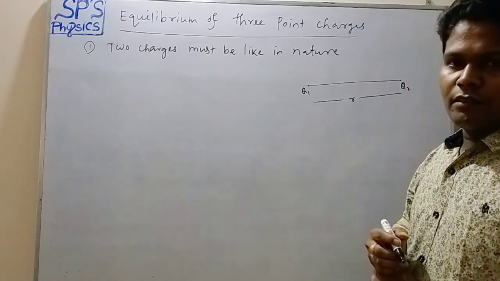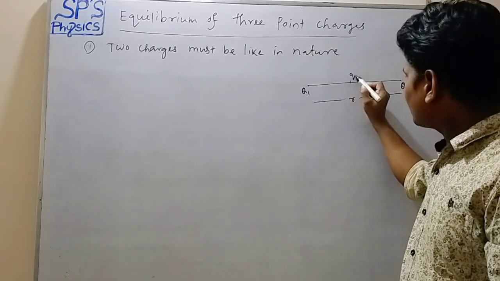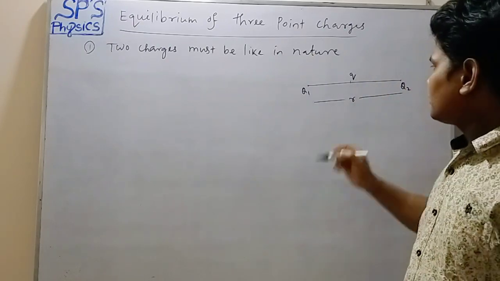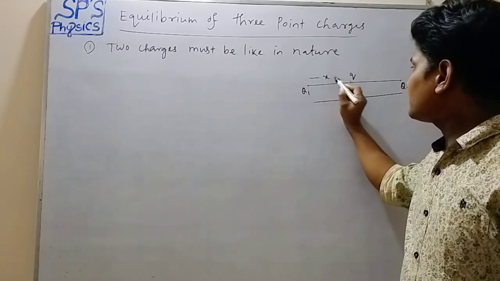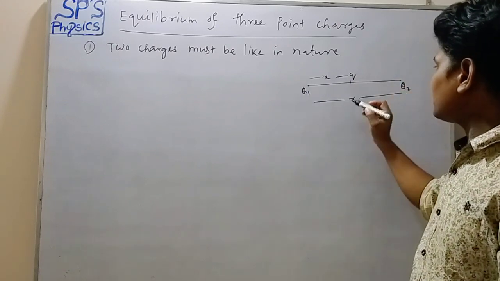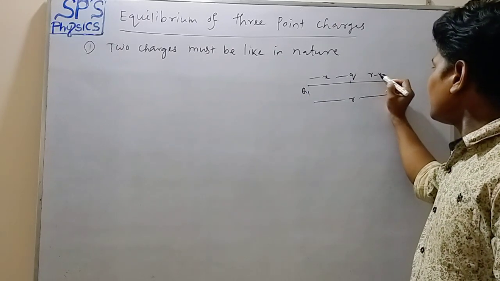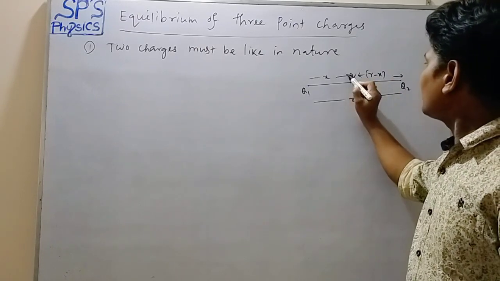Suppose we place a third charge Q in between them such that charge Q is at a distance x from the charge Q1 and, obviously, at a distance r minus x from charge Q2. Okay.